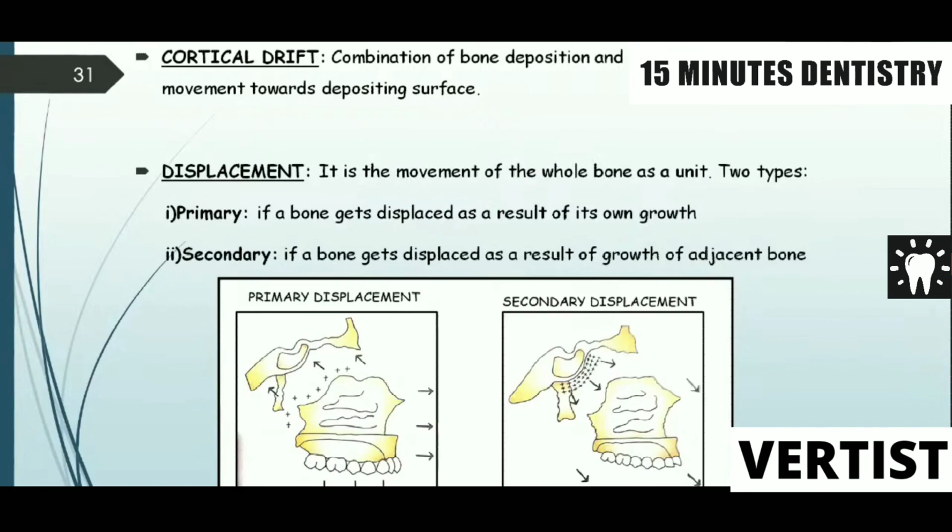Two types of displacements take place: primary, if a bone gets displaced as a result of its own growth, and secondary, if a bone gets displaced as a result of growth of an adjacent bone. As shown in this diagram, you have number one, primary displacement, and you have the secondary displacement. See, drawing of diagrams is very important. You can take a photograph of these things. Whenever you are trying to explain any concept, take it as a note that if you draw diagrams and label them, it is better.